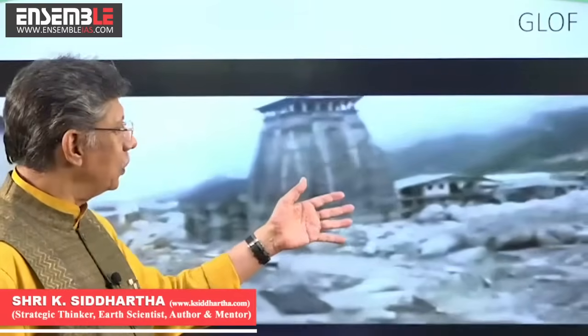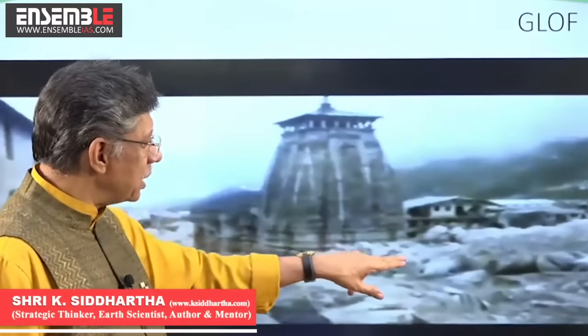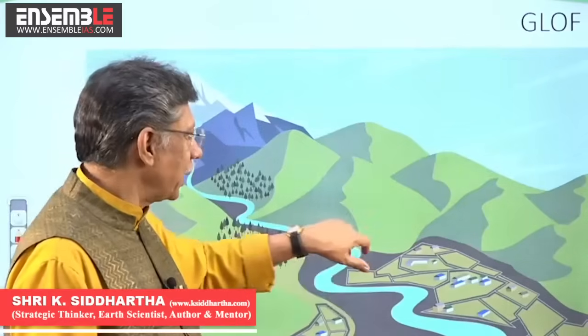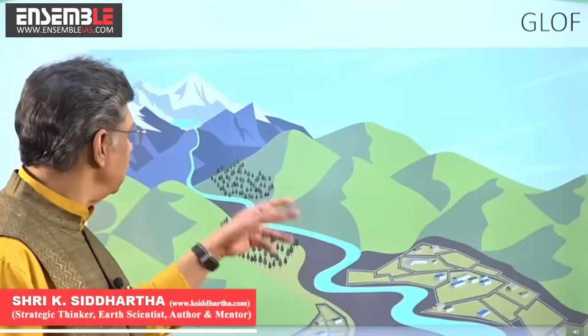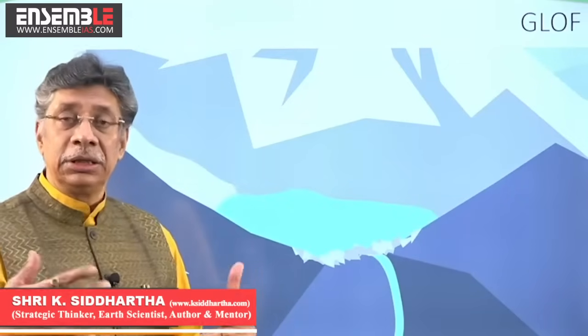You can have a look at another animation. Of course, this is where the Kedarnath temple was, and some of these rocks and debris that were brought by the river itself were responsible for protecting the temple, all in all. Then pick up this animation that will show you even better. Now this is where you have a moraine dammed lake. Moraine is debris that is brought by the glaciers. Now all of these moraine dammed lakes, the debris go on to give way.